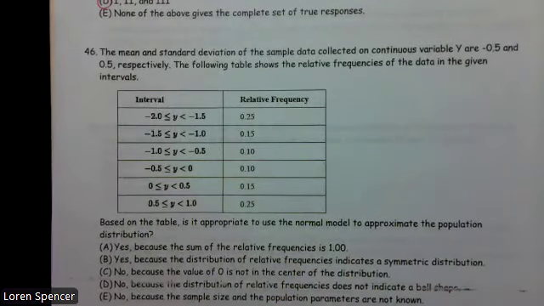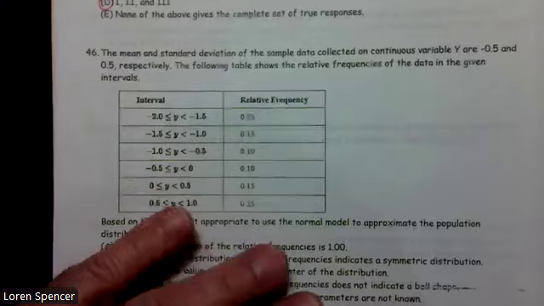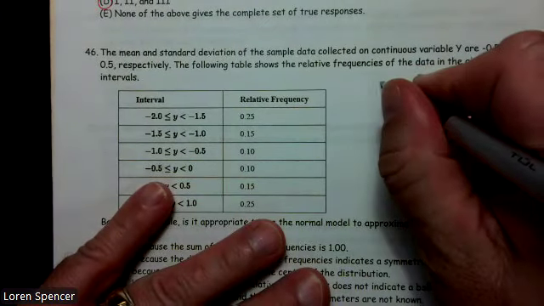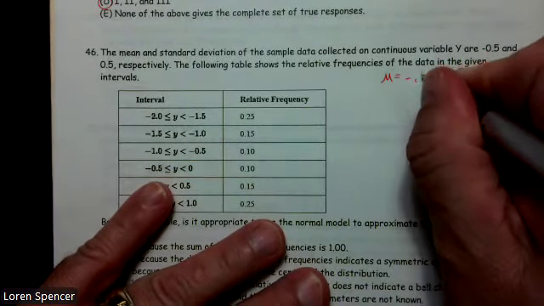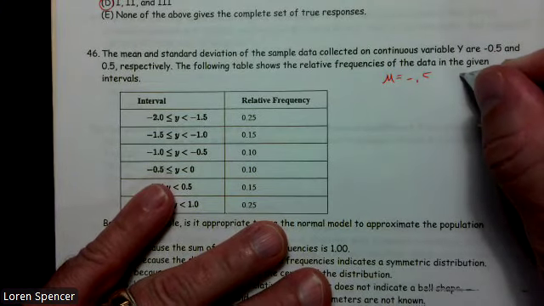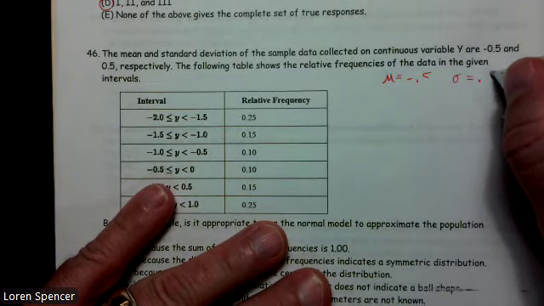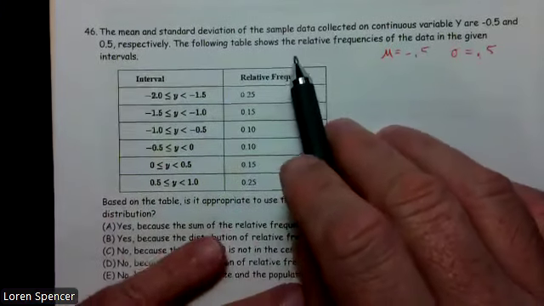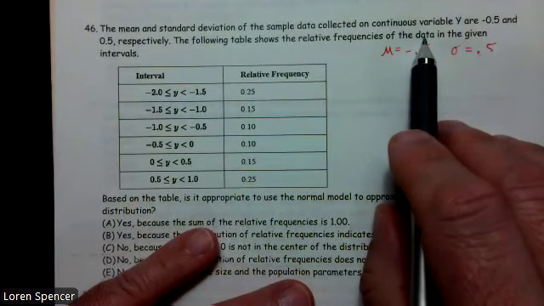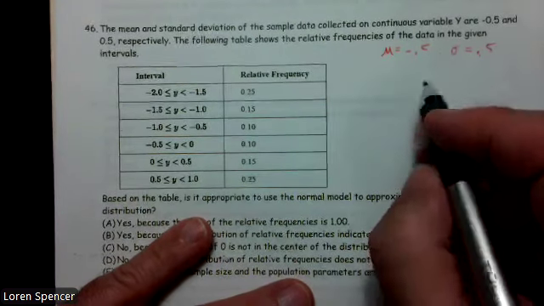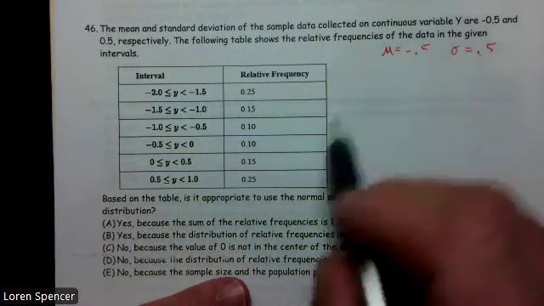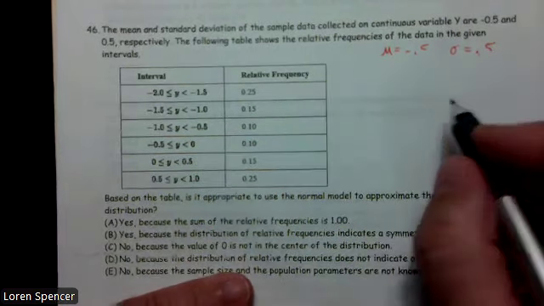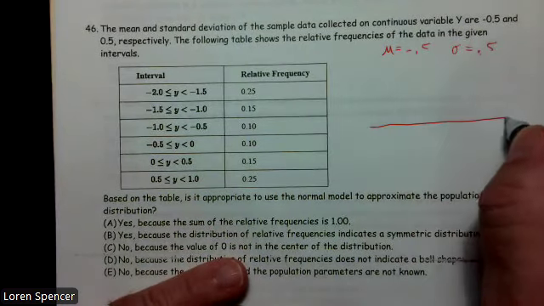Number 46, the mean and standard deviation of the sample data collected on a continuous variable y are negative 0.5 and 0.5 respectively. So my mean is negative 0.5 and my standard deviation is 0.5. By the way, standard deviations can never be negative. The following table shows the relative frequency of the data given. Based on the table, is it appropriate to use the normal to approximate this? I don't know. Let's find out.